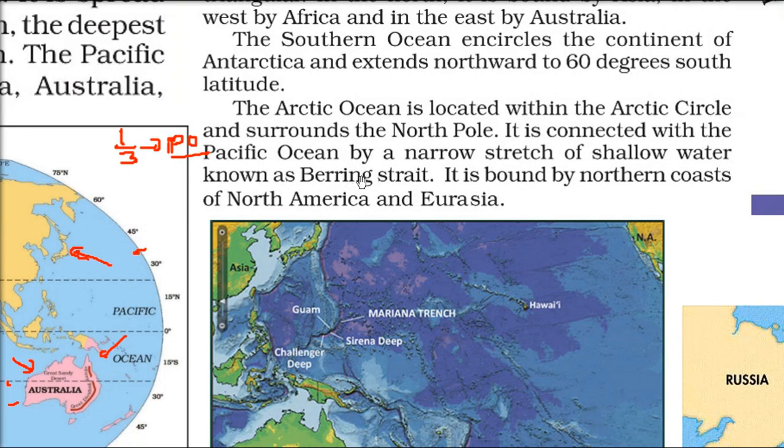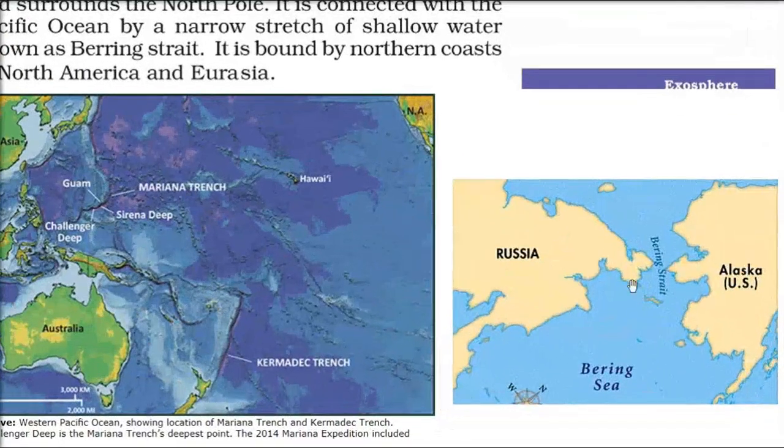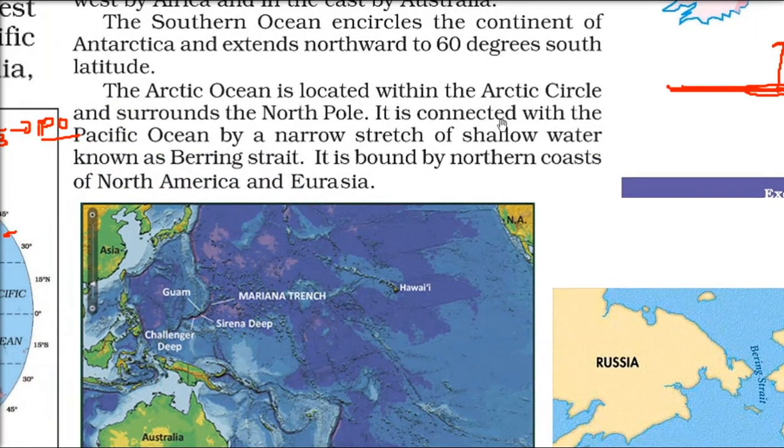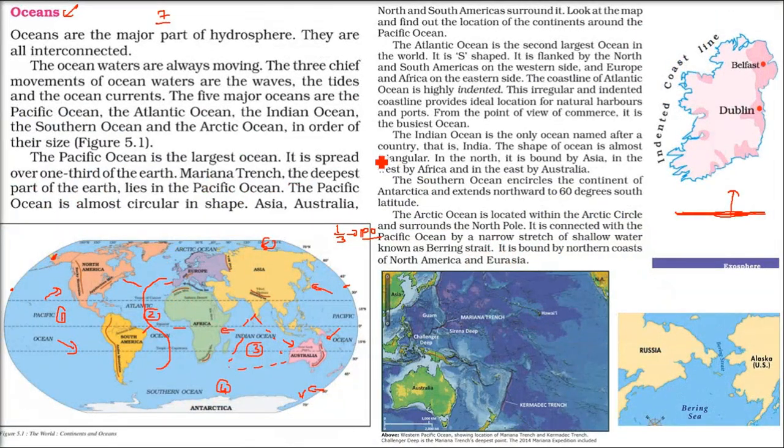And there is a combination: how it is divided from the other ocean, the Pacific Ocean, and how these two are connected, the Pacific Ocean and this Arctic Ocean. There is a very shallow water passage called the Bering Strait. Just remember this, I am going to show you. This is Russia, this is Alaska. In between we have the Bering Strait. It is connected. Below is the Pacific Ocean, above we have the Arctic Ocean. So the Bering Strait, remember this.